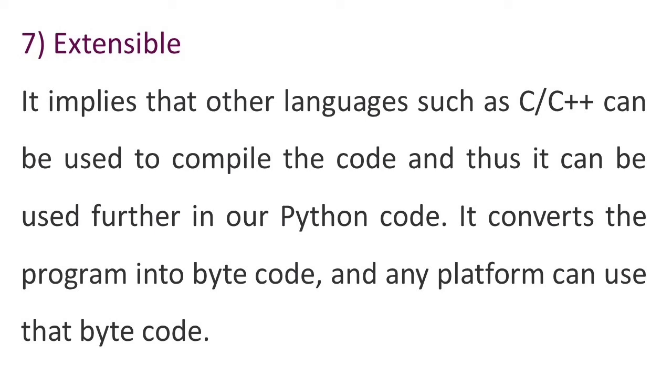Seventh point is extensible. It implies that other languages such as C and C++ can be used to compile the code, and thus it can be used further in our Python code. It converts the program code into bytecode, and any platform can use that bytecode.